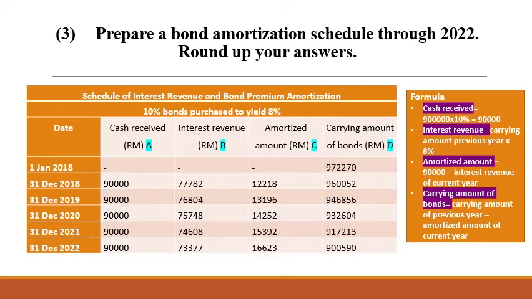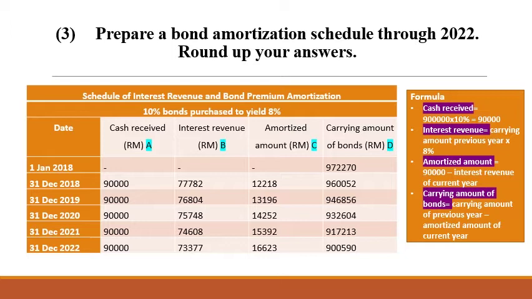So I'll explain for the year 2018. On 1st January, the carrying amount is 972,270 ringgit. The interest will be paid on 31st December 2018. That will be the first interest revenue received. So the cash received is 90,000 ringgit. The interest revenue is calculated by multiplying 8% by 972,270 ringgit, which will amount to 77,782 ringgit.